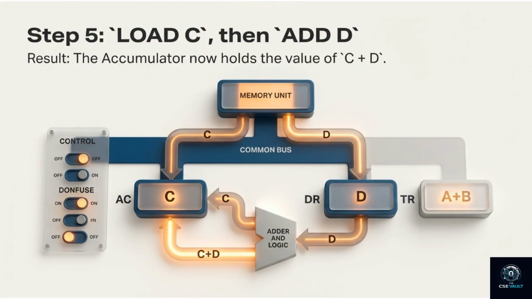Step 5. Load C, then ADD D. The system repeats the process. Memory delivers the value from location C, loads it into the accumulator. Then memory delivers D. The adder adds them. The accumulator now holds C plus D. We've completed the second part of the calculation.